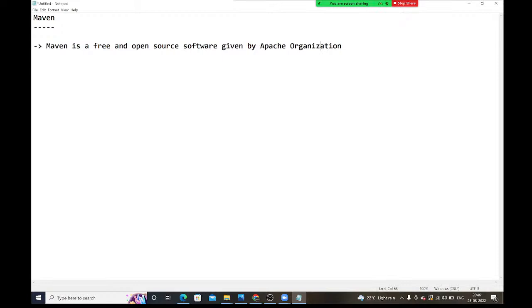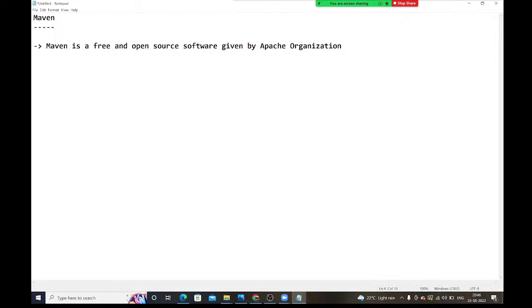Maven is free and open source. You need not pay a single rupee; without any cost, you can use this Maven, guys, and it is open source. Whatever source code is related to this Maven, that source code is available. You can customize it based on your requirement. You can customize the Maven code also. So what is this Maven? It is a free and open source software given by the Apache organization.